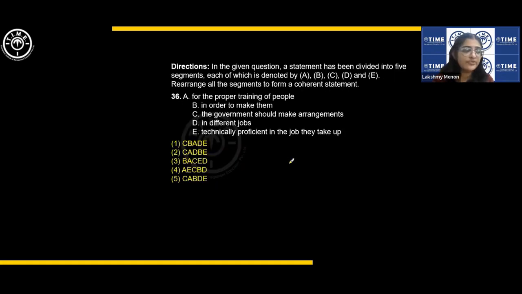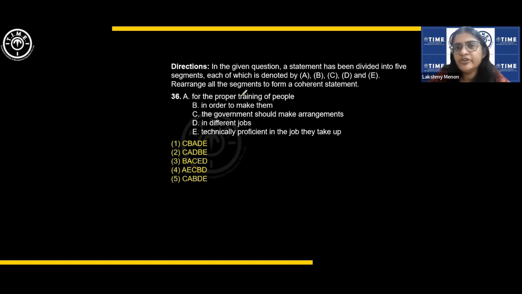Now, what do we have here? We have what we call sentence rearrangement or sentence formation. In bank exams, we usually call it sentence rearrangement. It is like para jumble, but you need to rearrange the parts of the sentence. So grammar is what is finally tested here.